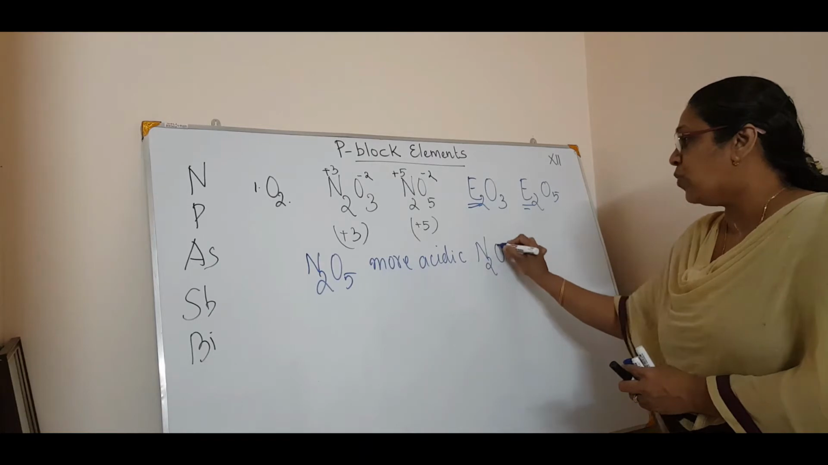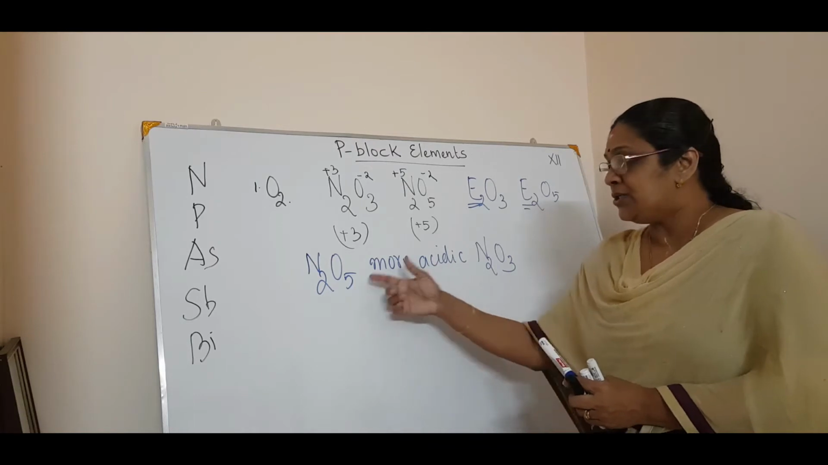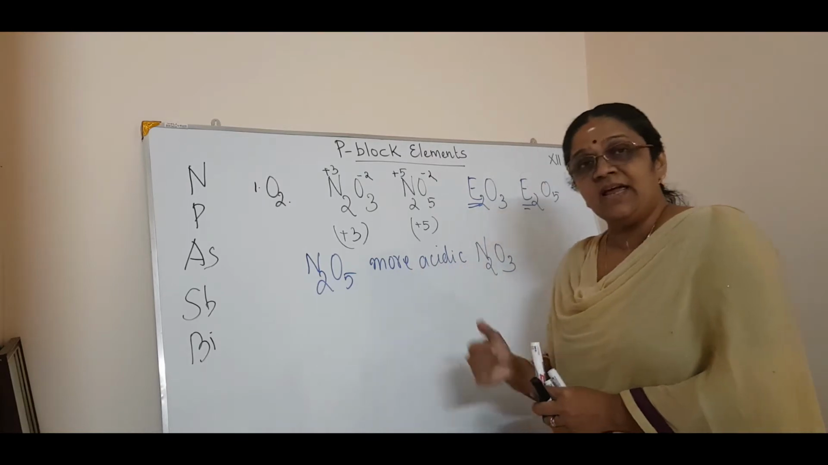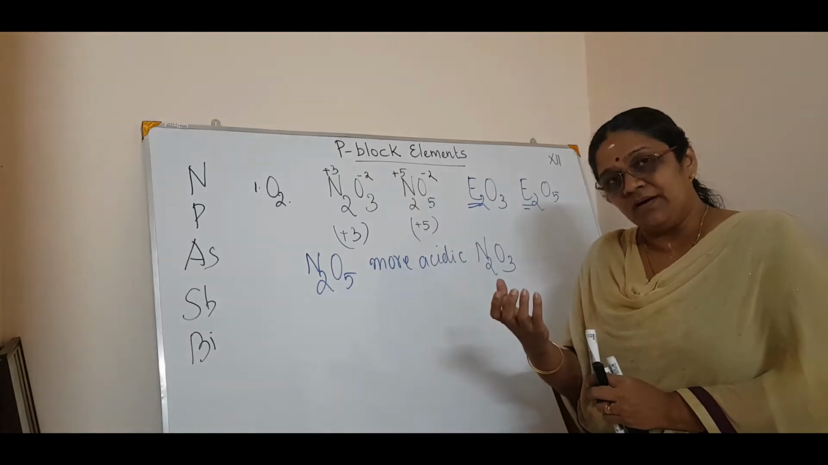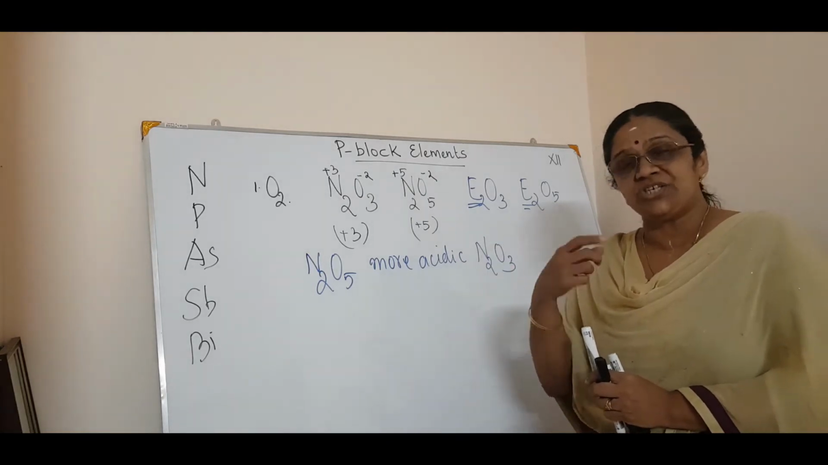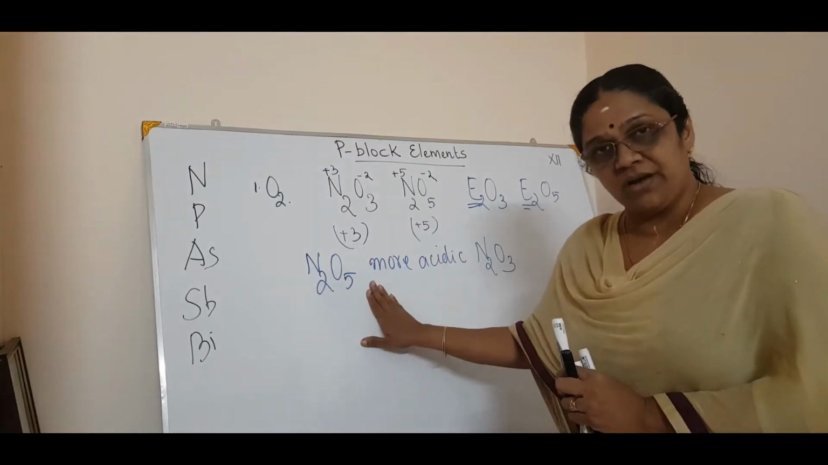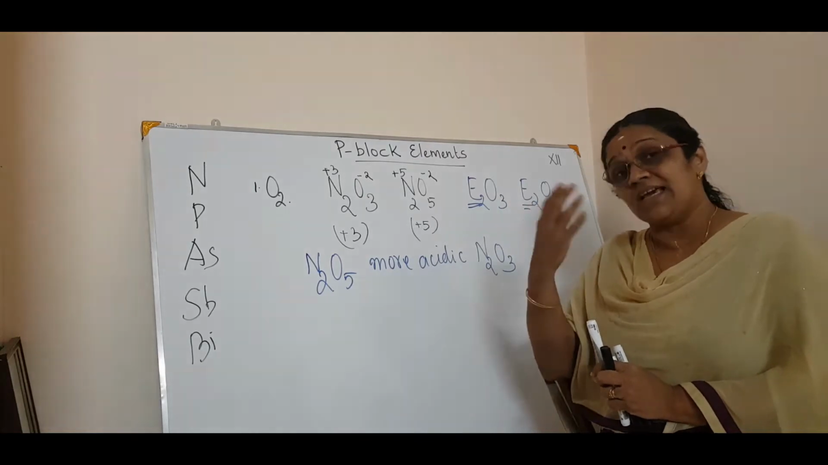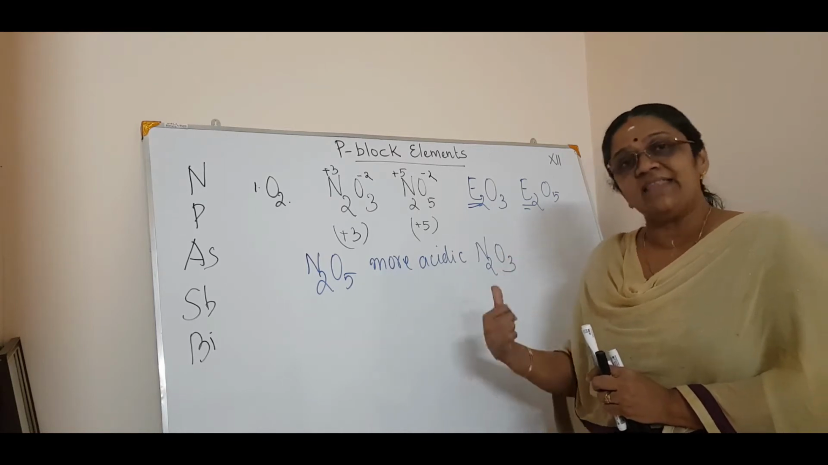The question will come like this: account for the following, N2O5 is more acidic than N2O3. This is explained on account of oxidation number, which says that the higher the oxidation number, the higher the acidity. That is a value point. That is, the higher the oxidation number, the greater the acidity. Then there is again a logic in that itself. Why is the higher oxidation number more acidic than the lower oxidation number?